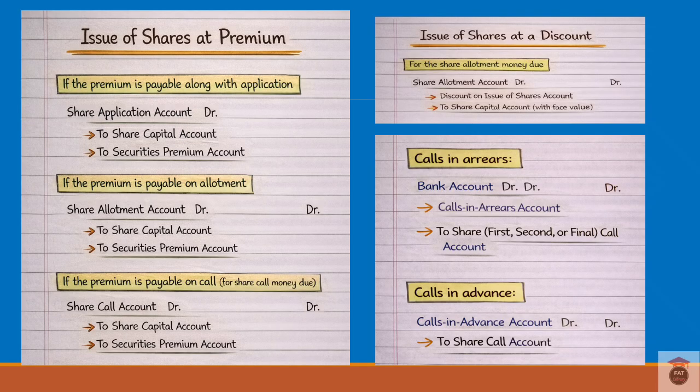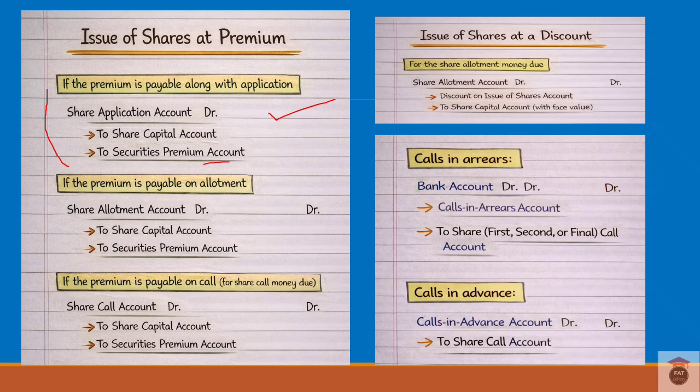If shares are issued at a premium in the case of installments, then only the entries where we are receiving the premium will change; the other entries will be the same. If we are receiving the premium in the application stage, then share application account debtor to share capital account and securities premium account.